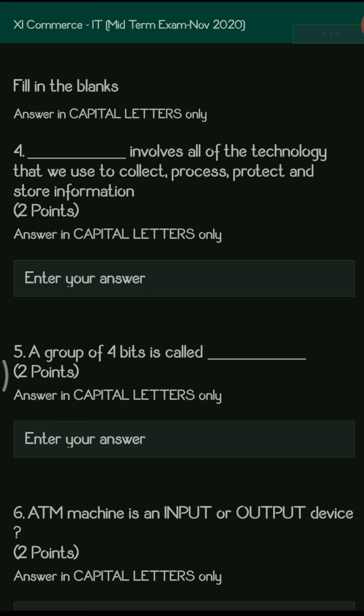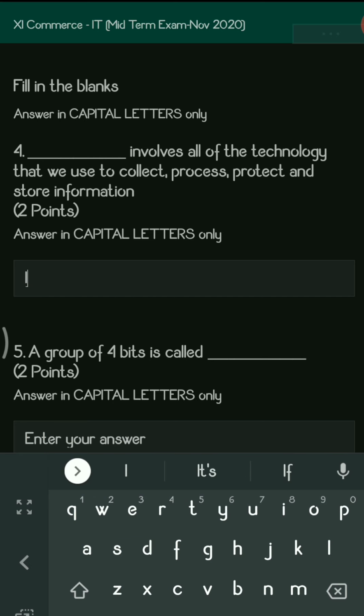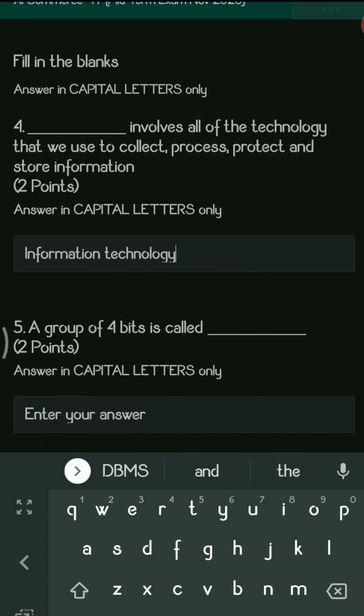Dash involves all of the technology that we use to collect, process, protect and store information. So here the right answer is information technology. You just have to write the answer as it is, filling the blank. So you have to write the answer as information technology.